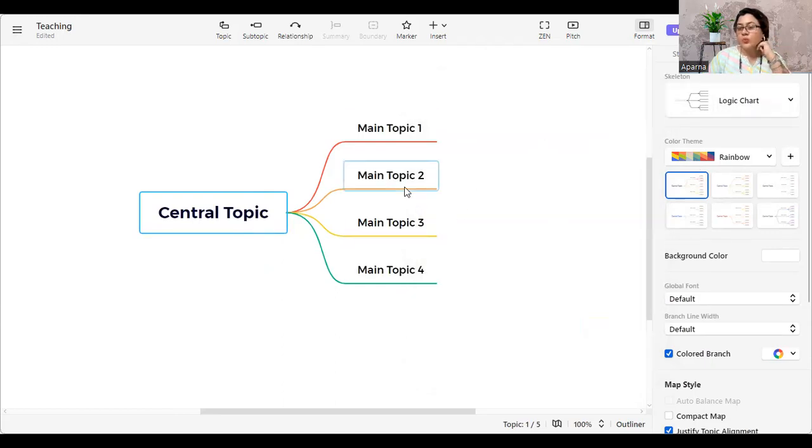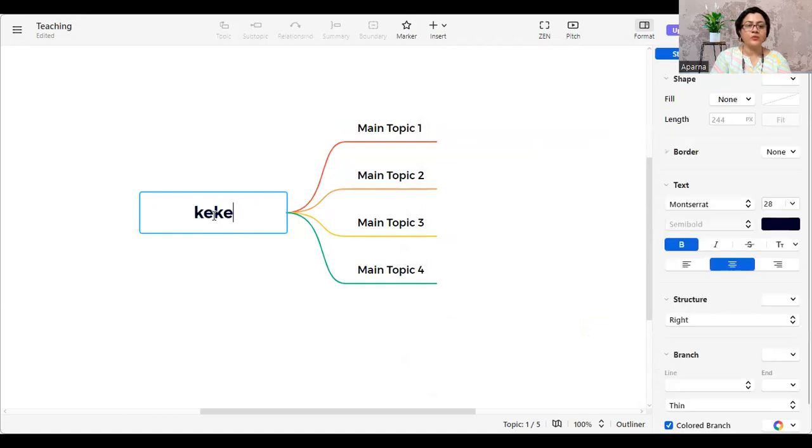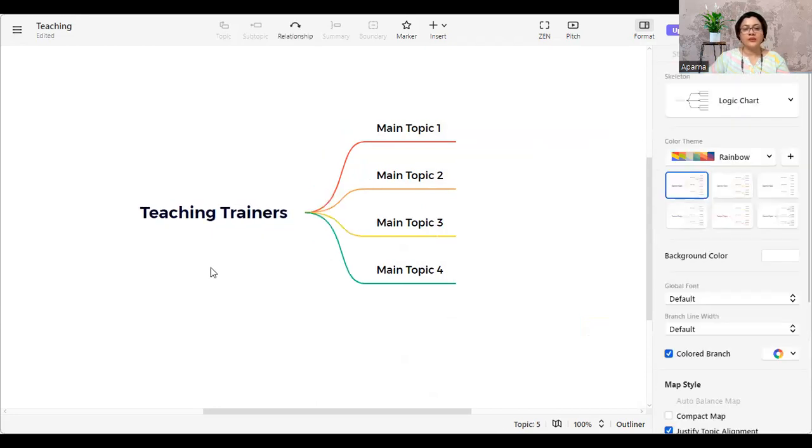So coming back to this one, what you do is you click on the central topic once. Once you click here, you can start typing. If you see, I'm typing, right? So you can just say teaching trainers, probably. Okay, I'll just put that.